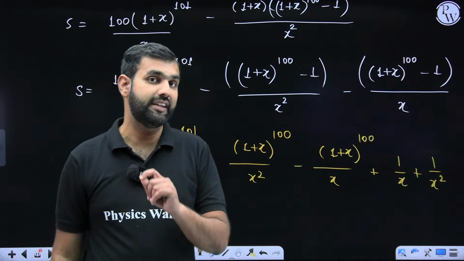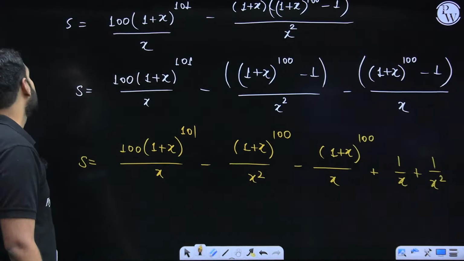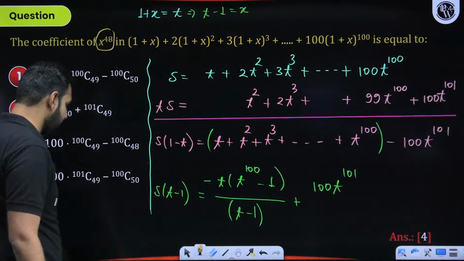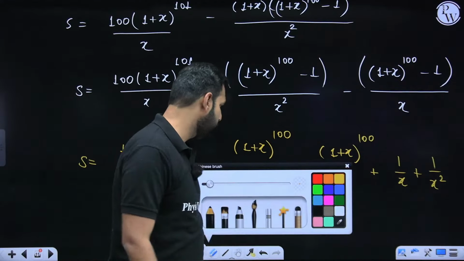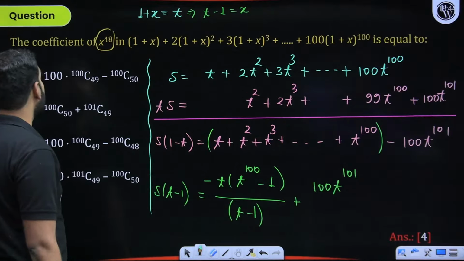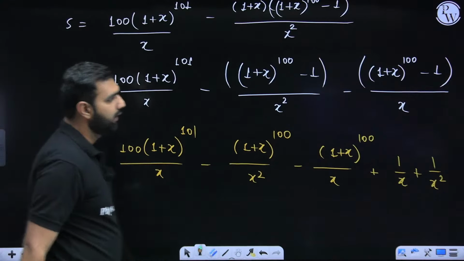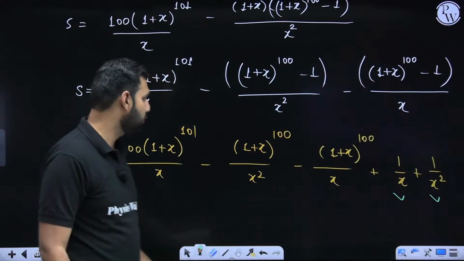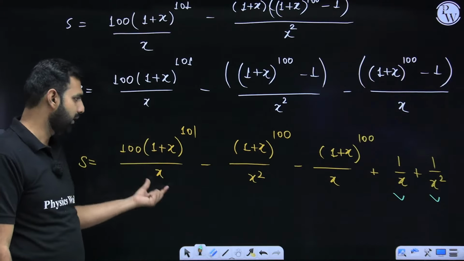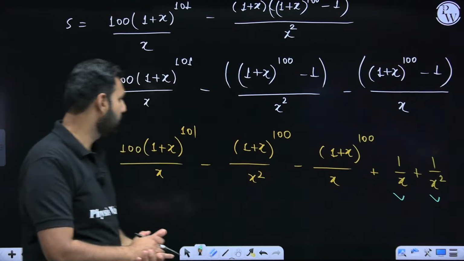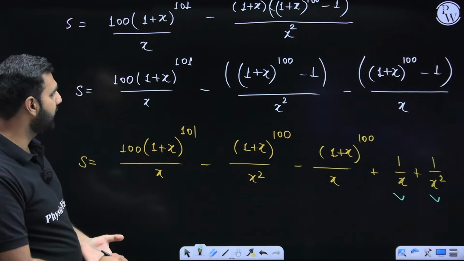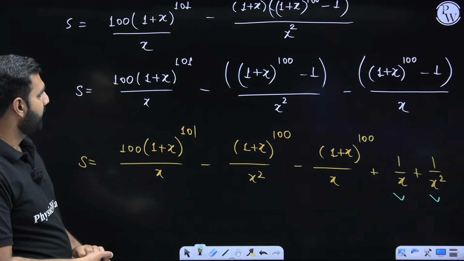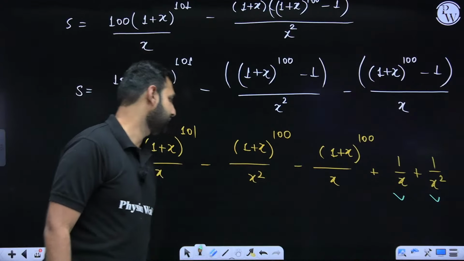Now, what are we concerned about? We are now concerned about the coefficient of x to the power 48. That's the matter of concern here. So first of all, you wouldn't be getting any coefficient of x to the power 48 from here and here, so they don't matter at all. So I'll be getting a coefficient of x to the power 48 from here, here, and here. I hope there is no confusion on that. So they are absolutely identical terms, right? Let me cross check them. No, this is x square and this is x, so they are not identical.